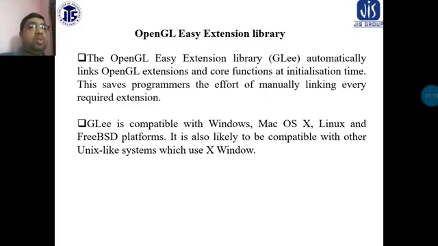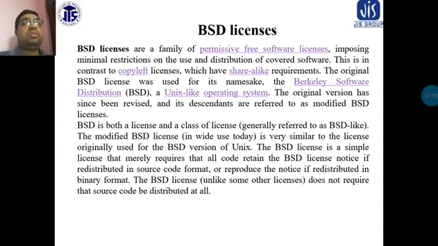It is also likely to be compatible with other Unix-like systems which use the X Windows. The BSD license. The BSD licenses are a family of permissive free software licenses imposing minimal restrictions on the use and distribution of covered software. This is in contrast to copyleft licenses, which have share-alike requirements.